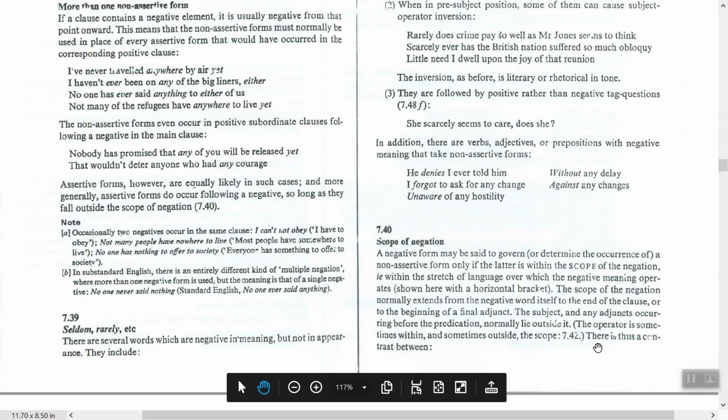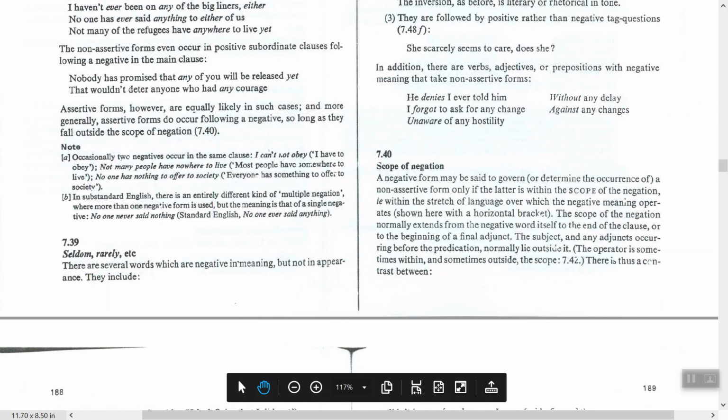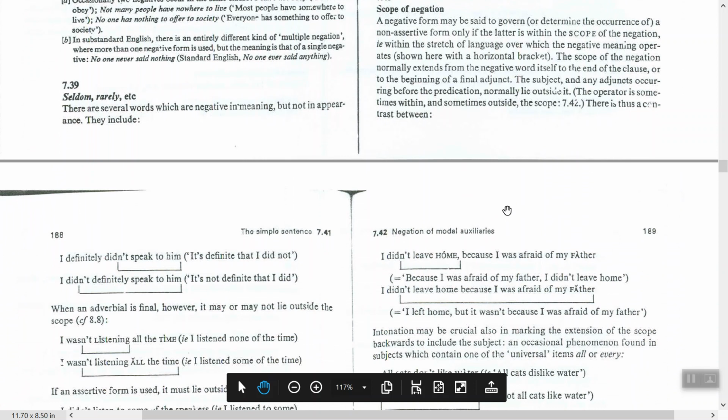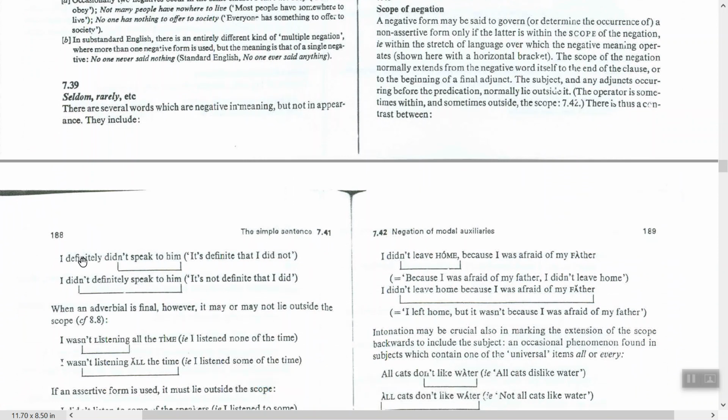There is thus a contrast. Sometimes an adjunct and subject are out. Sometimes if we put the adjunct or adverb after the negation, you see this is the scope of negation, marked with a horizontal line.